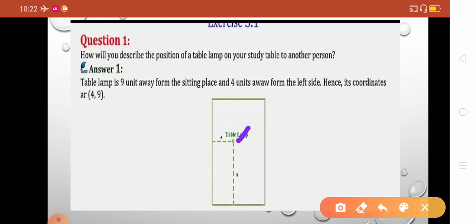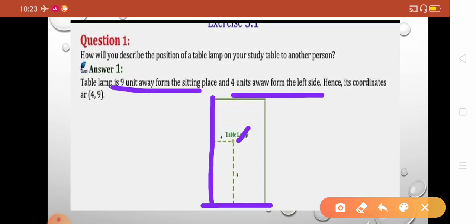So we will measure the length from the sitting place, and this is our left place. So it is 9 units away from the sitting place and 4 units away from the left place.